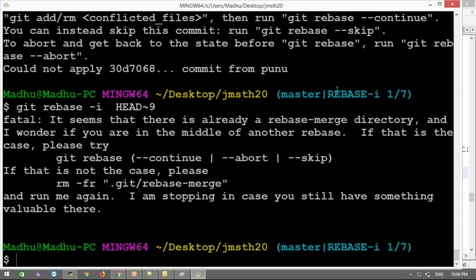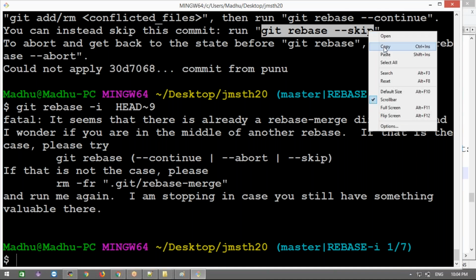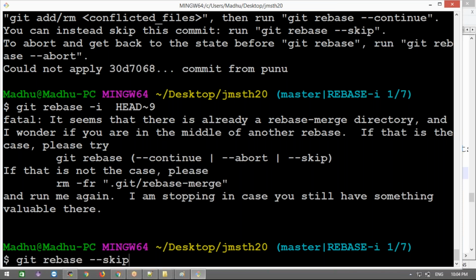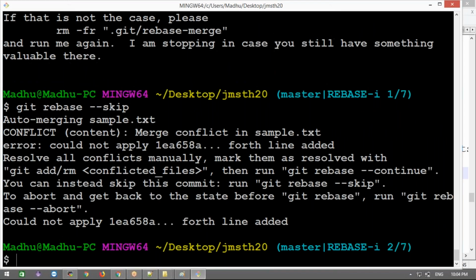I will check this. Okay, this message is for rebasing, that's why this message came. We need to skip this. I entered that, but I did not modify this, right? That's why it came. Just skip this. This is the 7. I need to modify the 7. We need to skip.